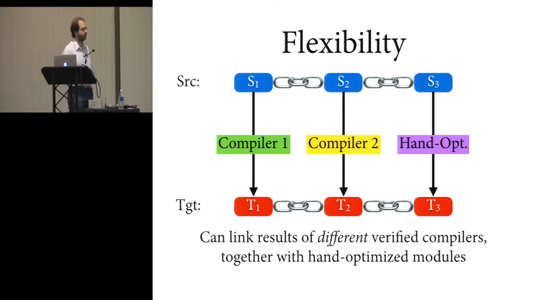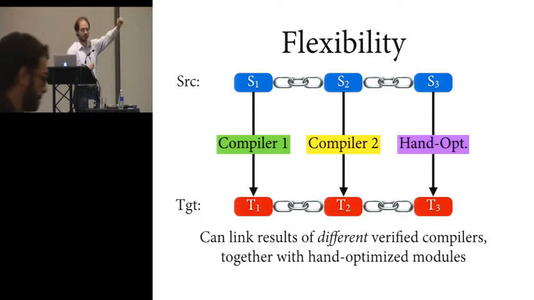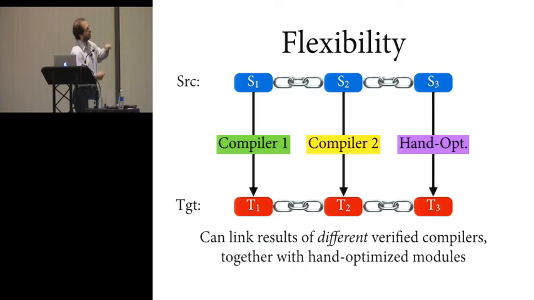The second criterion, flexibility, just means that your notion of semantics preservation should not be tied to a specific compiler. It should be capable of verifying a wider range of program transformations. So, for example, you should be able to verify multiple different compilers for the same language. And you should also be able to verify hand-optimized code. So, for example, you might have some module S3 in your source language, which you've implemented at the target level in some particular hand-optimized way, and you want to verify that that is a correct transformation. And again, when you do this, it should be done in a modular fashion, so you can link together these target language modules, and it preserves the semantics of the linked source modules.